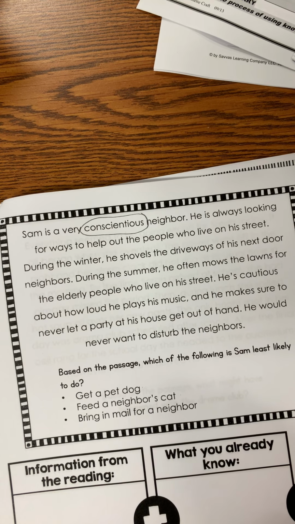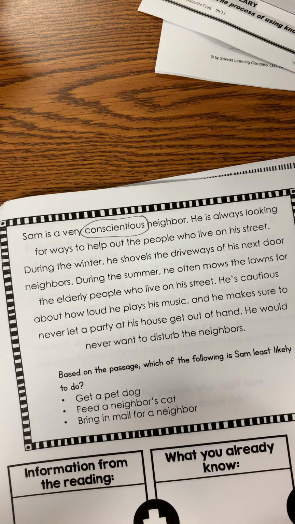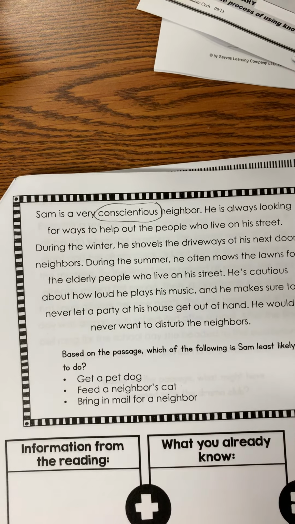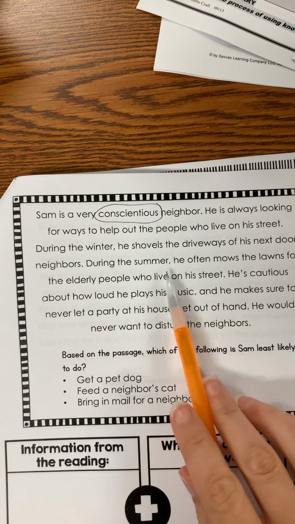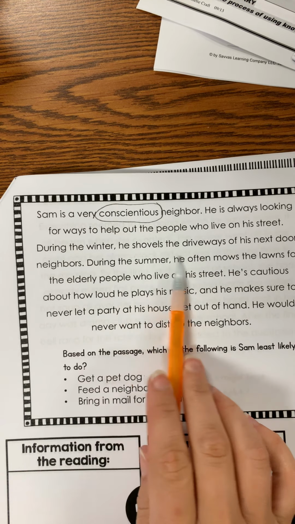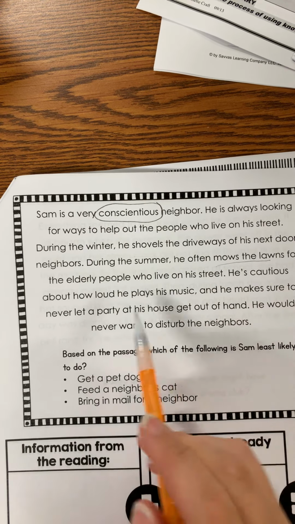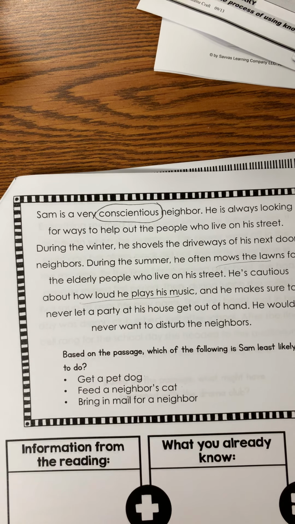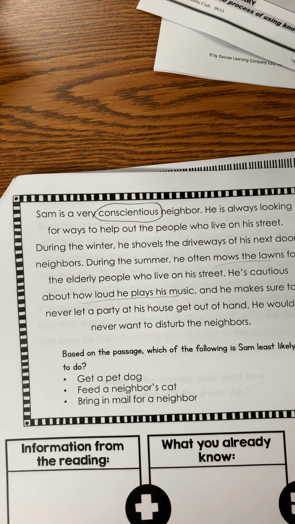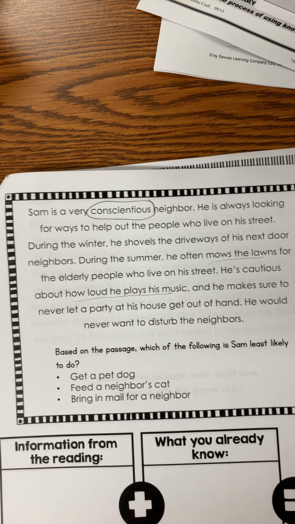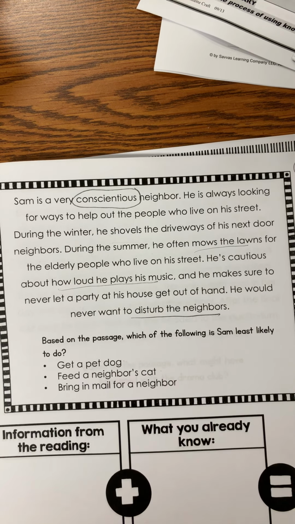Remember, like Jiminy Cricket in the movie Pinocchio, that's Pinocchio's conscience. So it tells you what's right to do, even if it's maybe not the thing you want to do. So all of these things, he's thinking about other people. He shovels driveways, he mows the lawn, he doesn't want to disturb anyone, so he's cautious about how loud his music is. He never wants to disturb his neighbors.